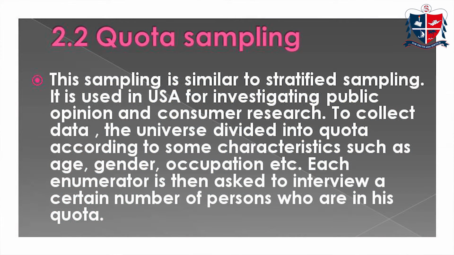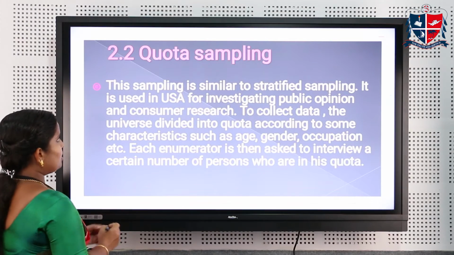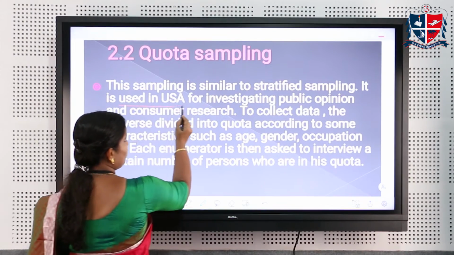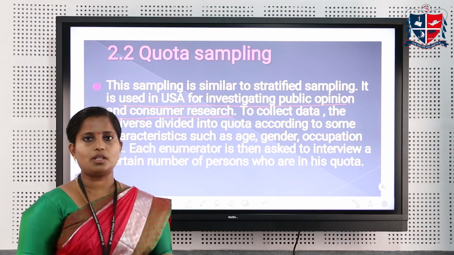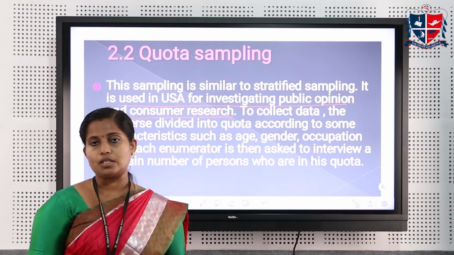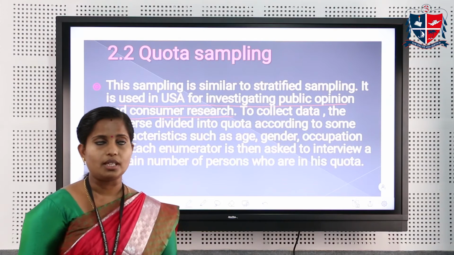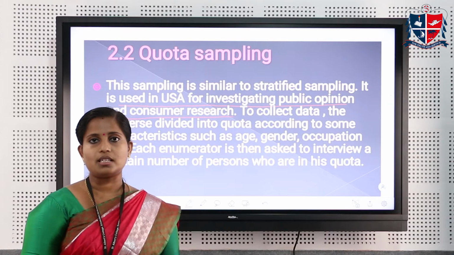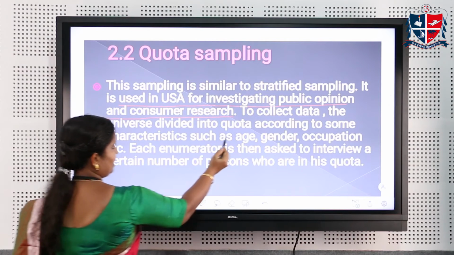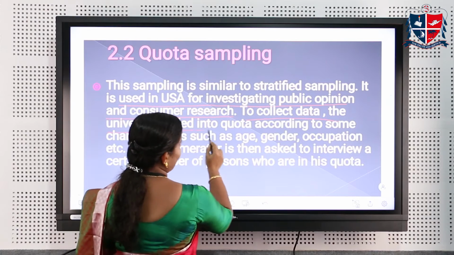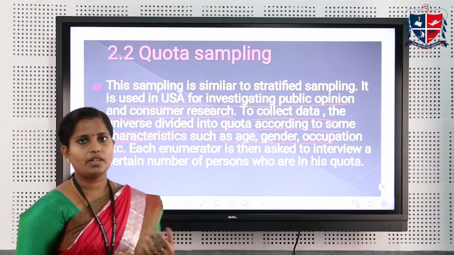The next one is quota sampling. Quota sampling is a specified sampling technique, and it is similar to stratified sampling. It was first used in the USA for investigating public opinion and in consumer research. Like the name indicates, quota sampling is similar to stratified sampling because the universe is divided into quotas according to some characteristics such as age, gender, occupation, etc. That is what we do in stratified sampling also.